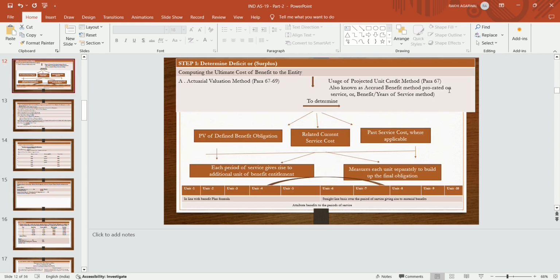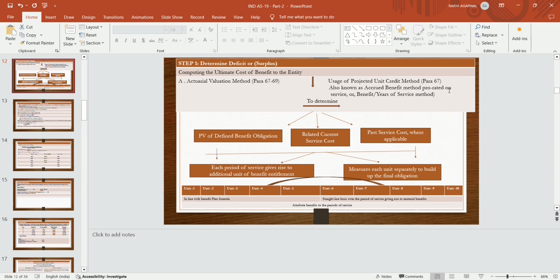Computing the ultimate cost of benefits to the entity, how to compute? By actuarial valuation method. Which valuation method? By using the projected unit cost method, which is also known as accrued benefit method, prorated on service, or benefit or year of service methods.